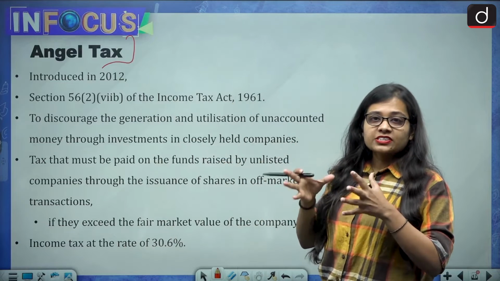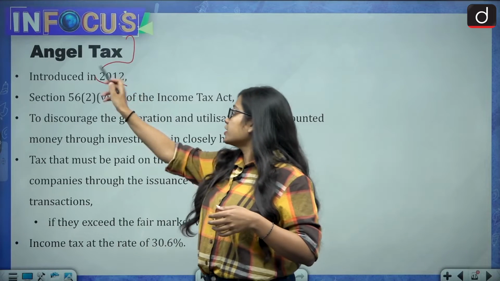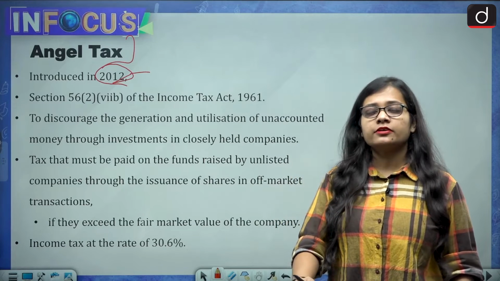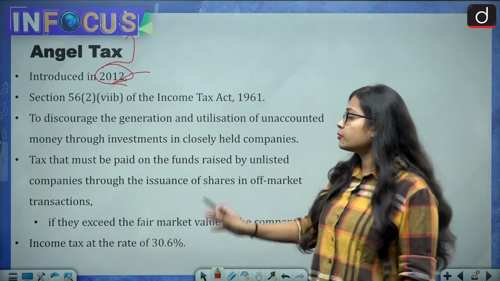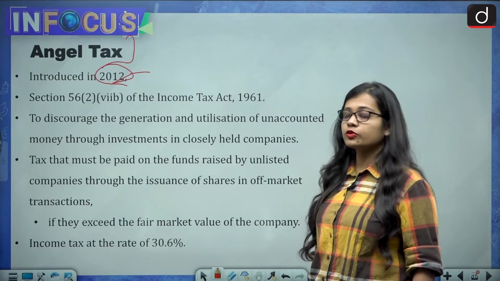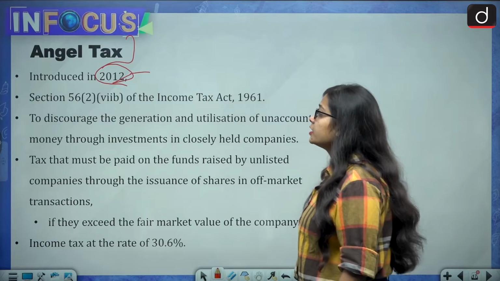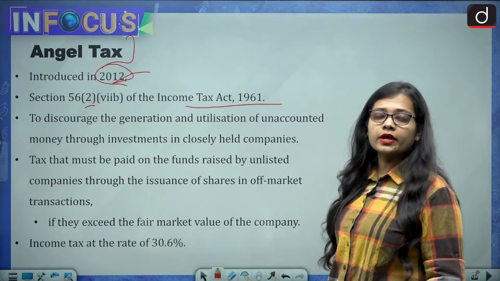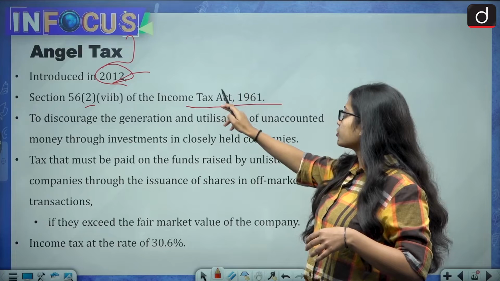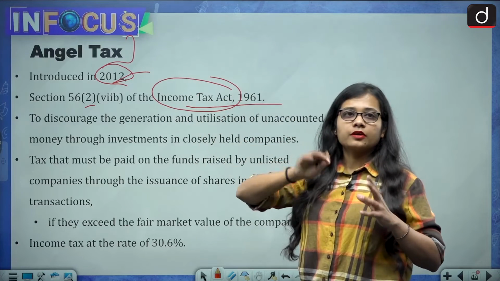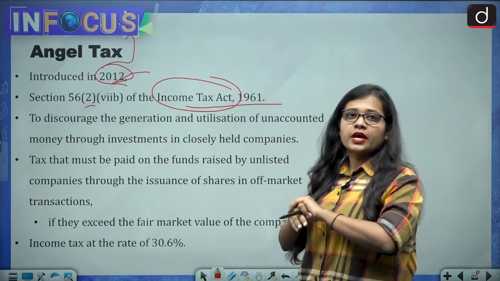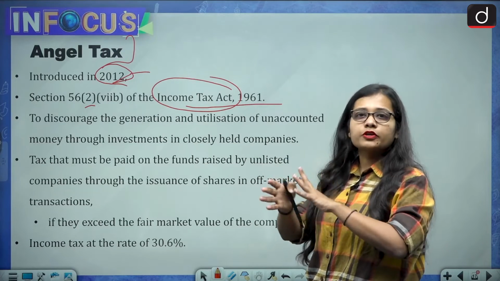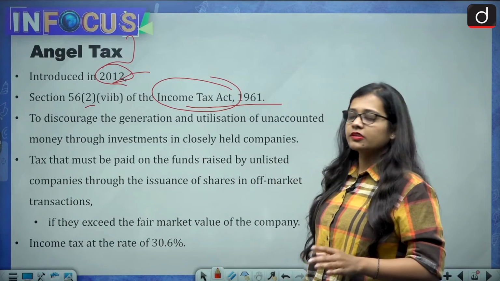The term angel tax was introduced in the year 2012, and this was the time when the finance minister was the late Pranab Mukherjee. So this was the time of 2012 when angel tax was introduced in our country, and this came under Section 56(2) of the Income Tax Act 1961. So angel tax was introduced under the Income Tax Act. You should remember which act it comes under. So it was introduced under the Income Tax Act, and the section is 56. So Section 56 means angel tax, you can say.